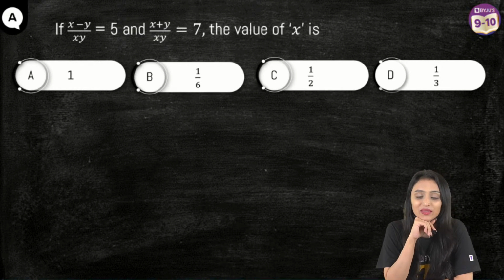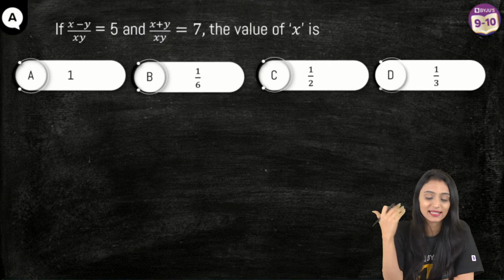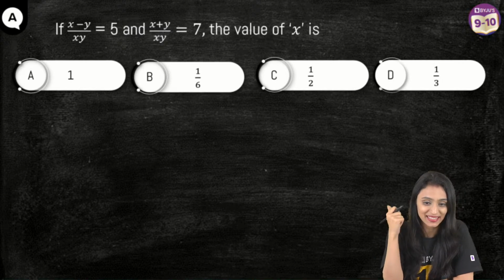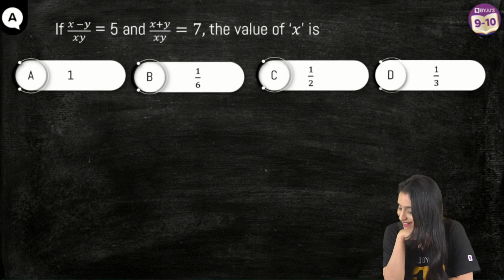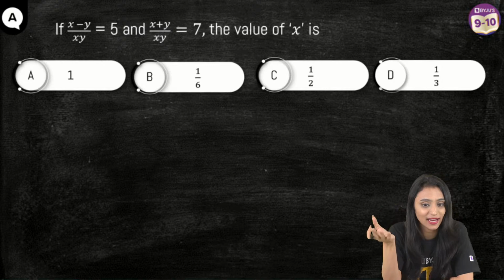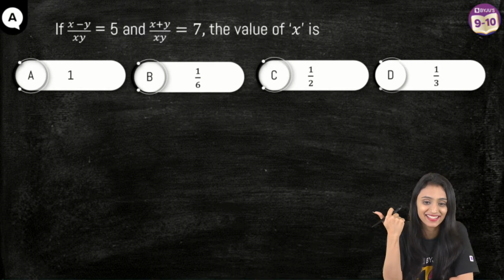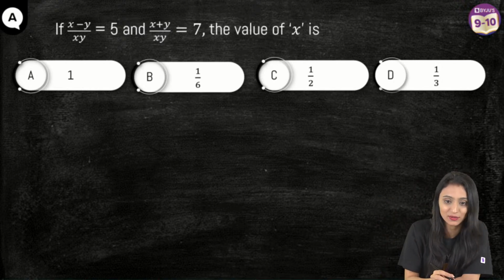Others are still solving. I'll wait for your answers first, then I'll discuss the question. It's good that you're solving all by yourself. Take your time if you want 2-3 seconds. If you know it, that's great. If you don't know it, wait for me to solve, then you can solve along with me. Prince is saying it's going to be 1 by 3. Okay, let's see that. Atulya, 1 by 3.